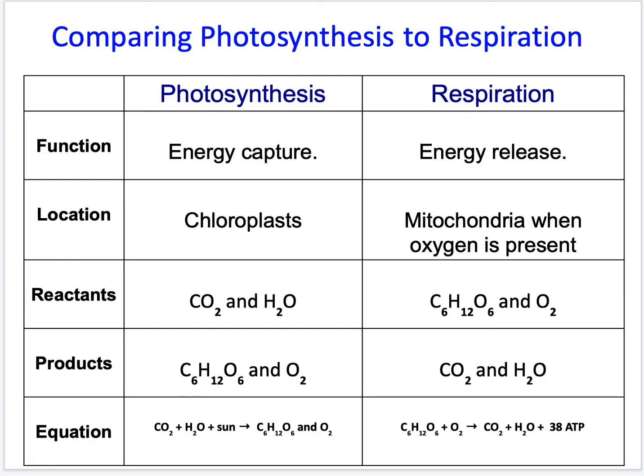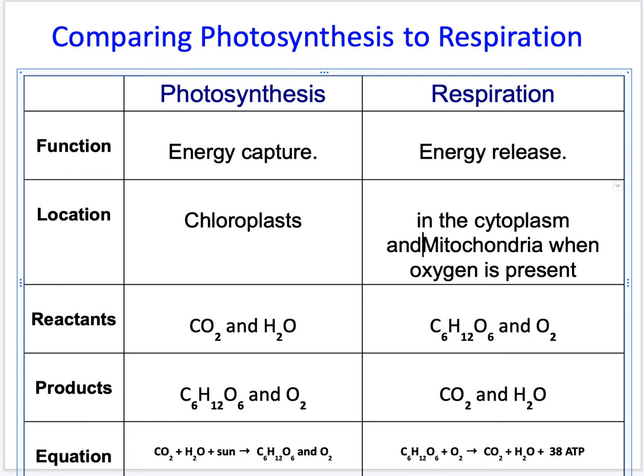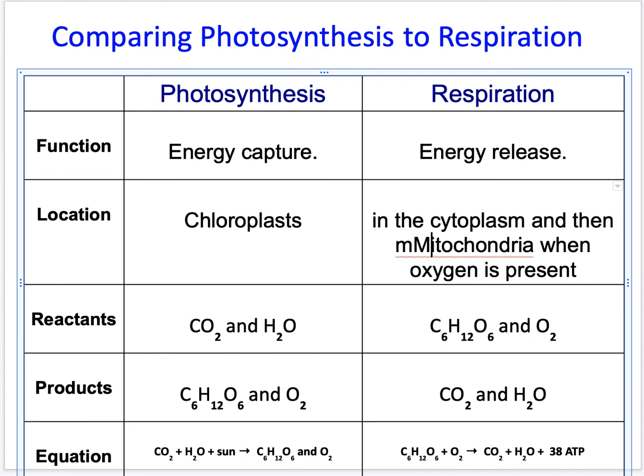So then there is a comparison here of photosynthesis to respiration. The job of photosynthesis is to capture energy from the sunlight and to make glucose. The function of respiration is to break down that glucose and make usable cellular energy. Where does photosynthesis occur? In the chloroplast. Where does cellular respiration occur? It really should say in the cytoplasm and then mitochondria when oxygen is present.